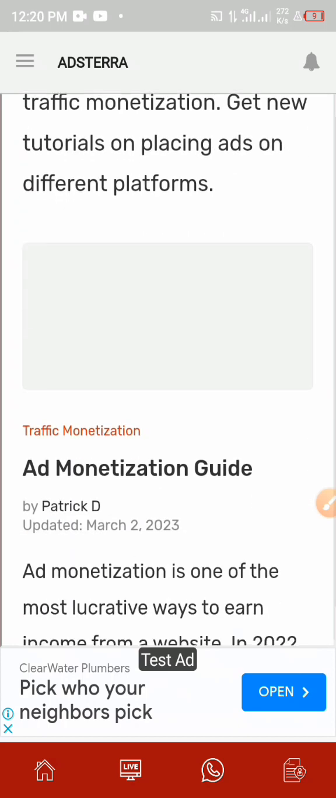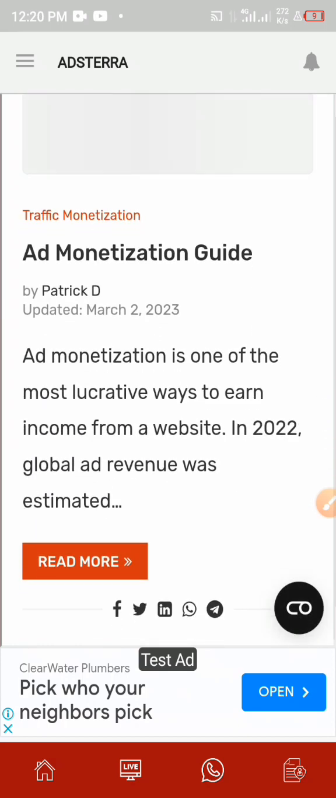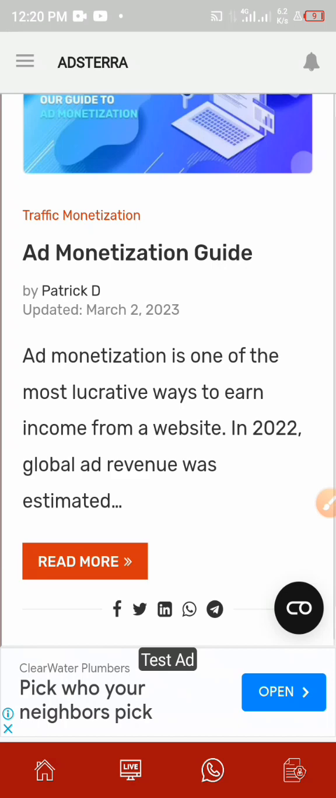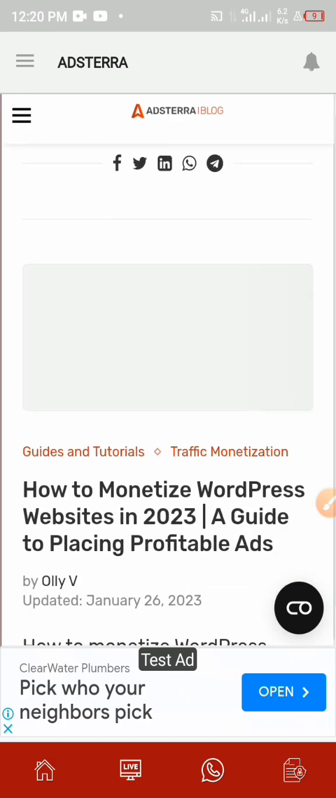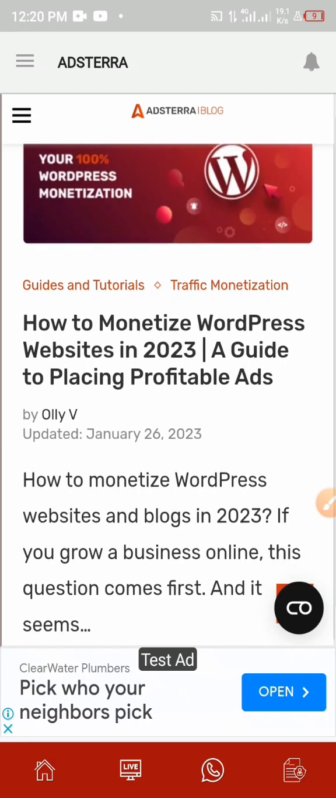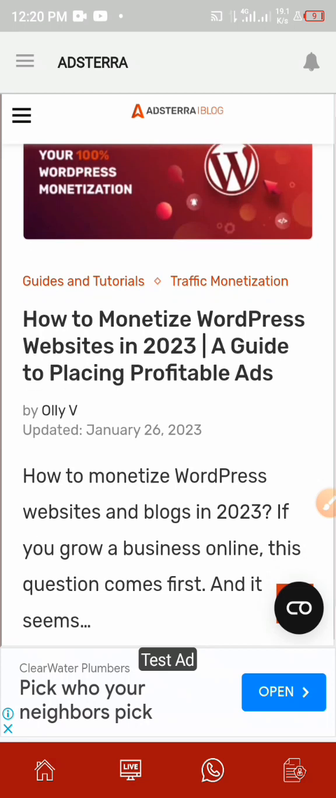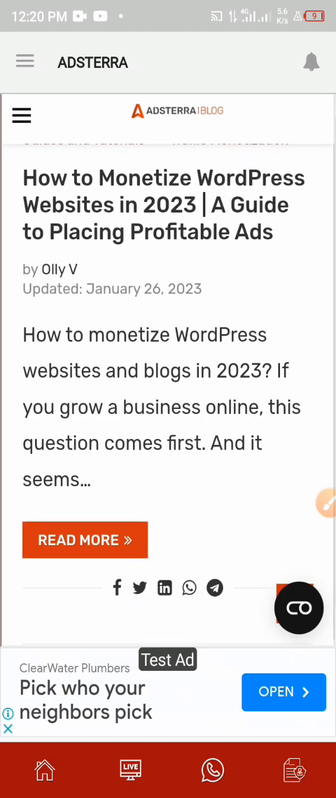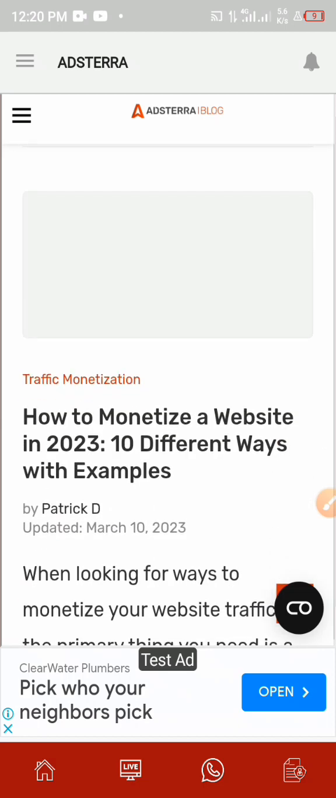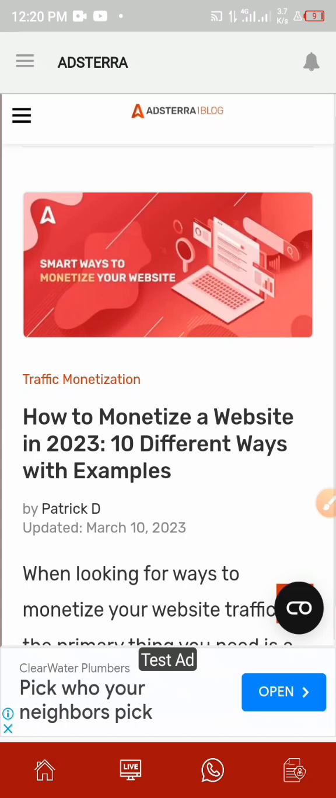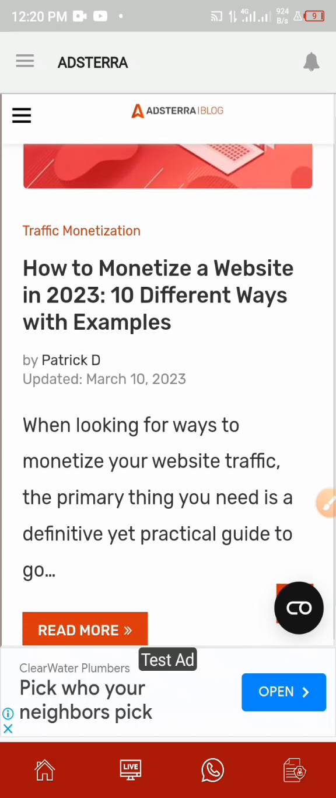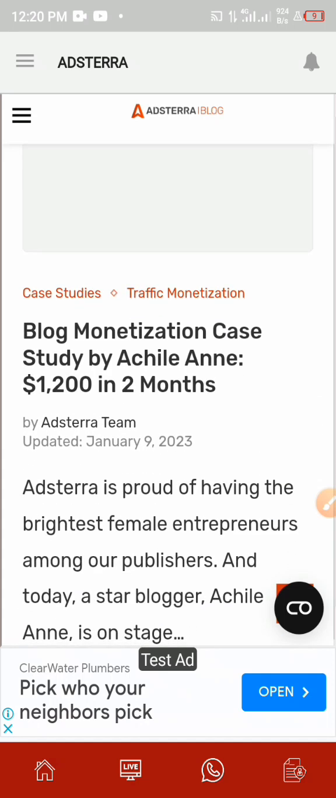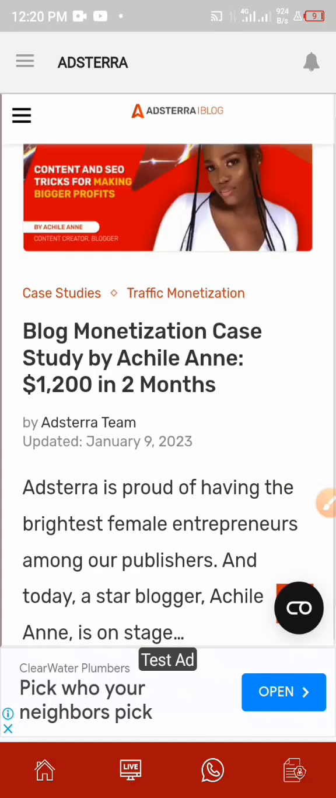The best thing about this is once you're able to make good, reasonable traffic, you are going to be making a cool amount of money. Here you're going to read on how to monetize a WordPress website in 2023, a guide to placing profitable ads. Then it gives how to monetize a website in 2023, 10 different ways with examples. You get it. Blog monetization case studies.